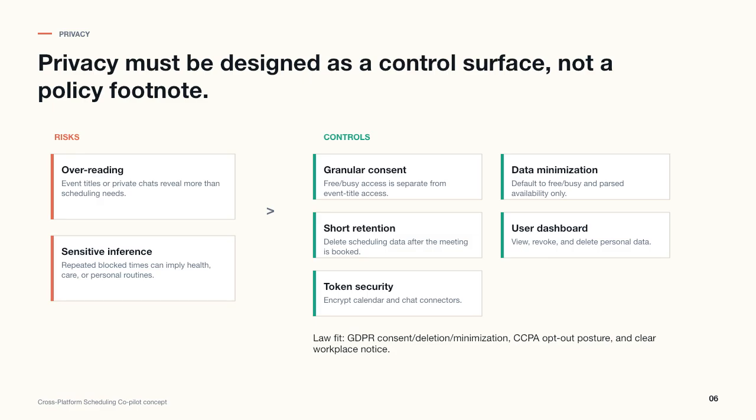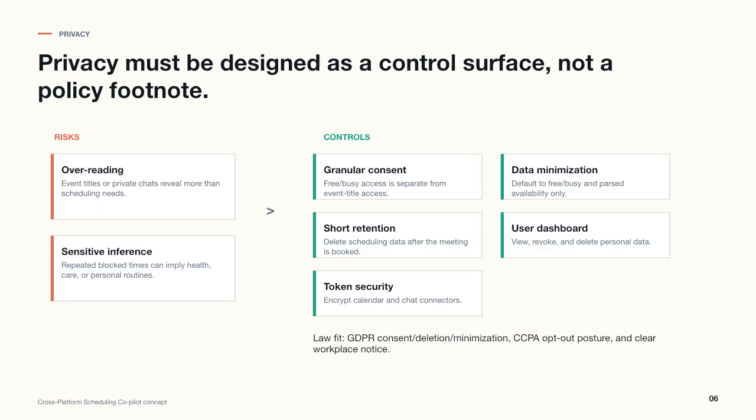Privacy has to be designed into the product from the beginning, because the agent touches sensitive signals. Calendar entries can reveal event titles, attendees, locations, and personal routines. Chat replies can reveal availability patterns and even sensitive inferences, such as regular medical appointments or caregiving responsibilities. So the default should be data minimization.